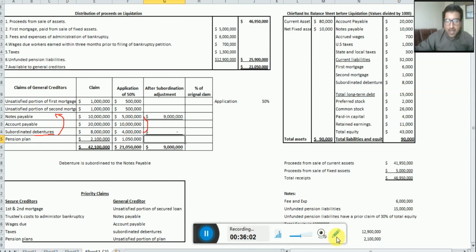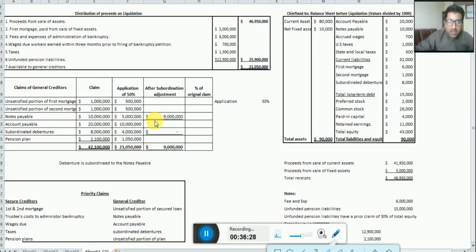Once again, let me revise it. We say the debenture is subordinated to the notes payable. It means if the notes payable is not 100% satisfied, the subordinate debenture will receive nothing. So that is why the subordinate debenture's 4 million is taken and added here, since notes payable has 5 million, which is not 100%, so it equals 9 million.